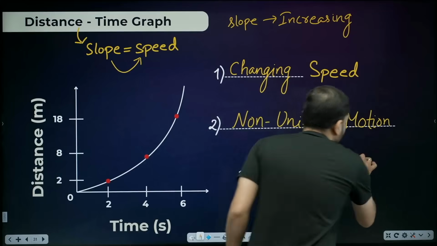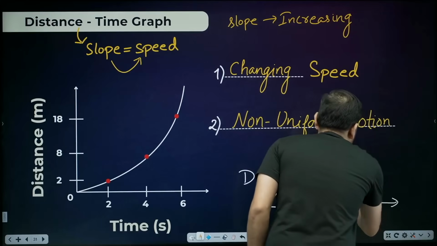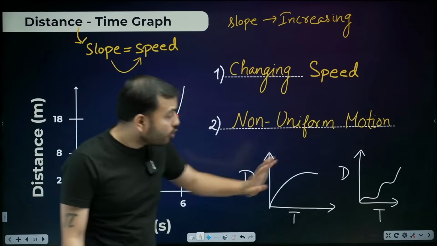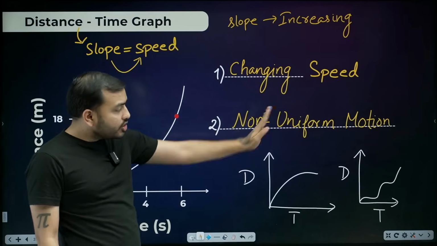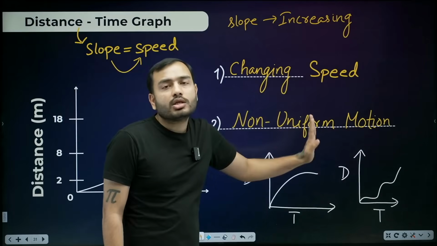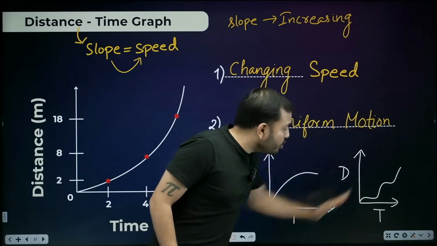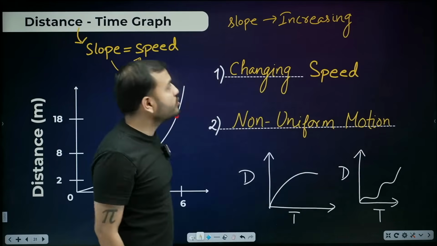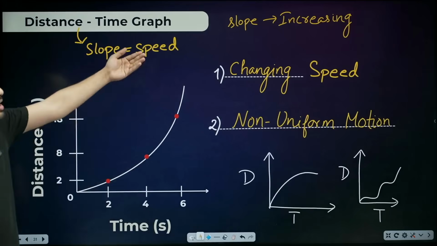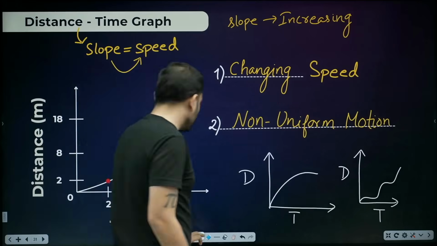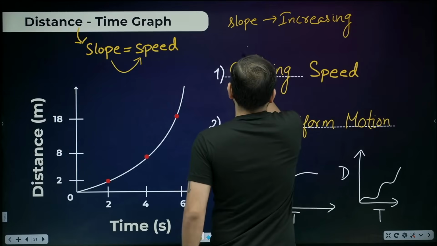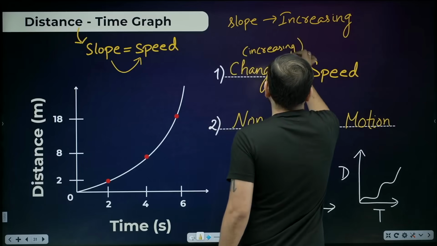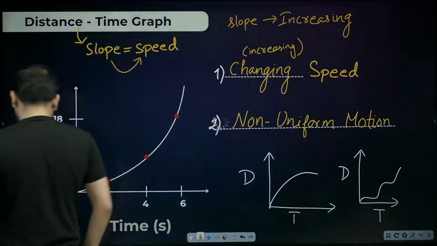Okay. Suppose this graph comes here, a distance time graph like this. Then what will it be? Non-uniform, because the speed is continuously changing. The slope is continuously changing. If it's not a straight line passing through the origin, then the slope keeps changing. So here the slope is what? Increasing. You can call it changing speed or increasing speed. Both are correct. Clear? All right. Next.